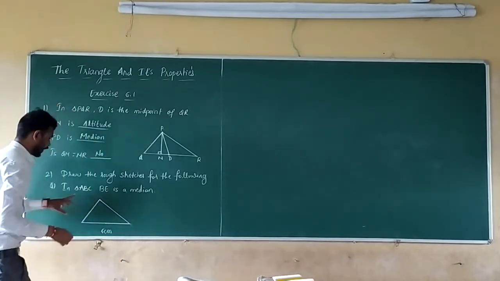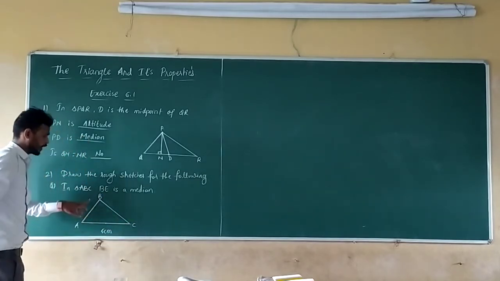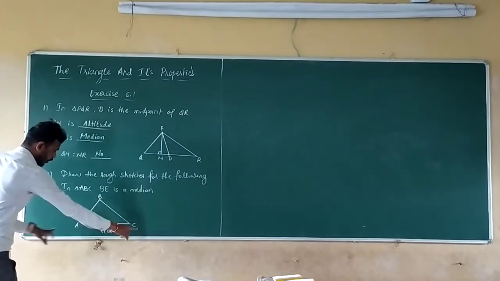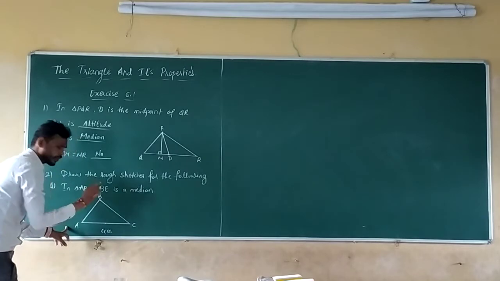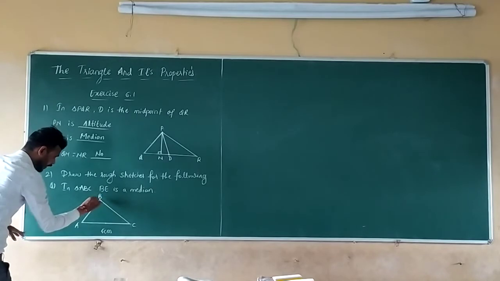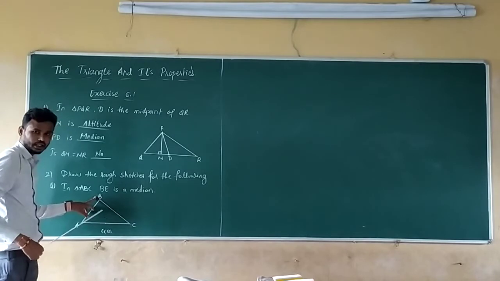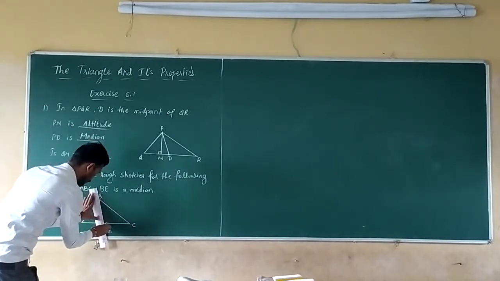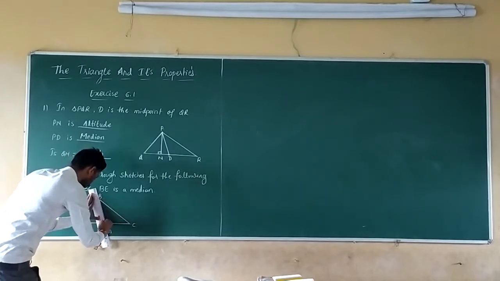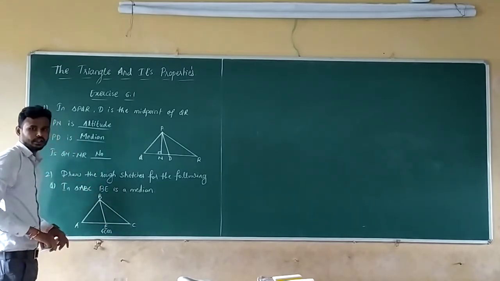So now in triangle ABC, B should be here only, because I am going to draw the median for the opposite side AC. So B should be at the opposite only. They said to draw BE as a median, so you should write E here. The midpoint is 3 centimeter here. So draw the median. This is BE median.